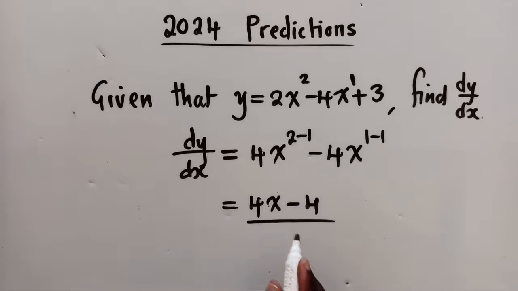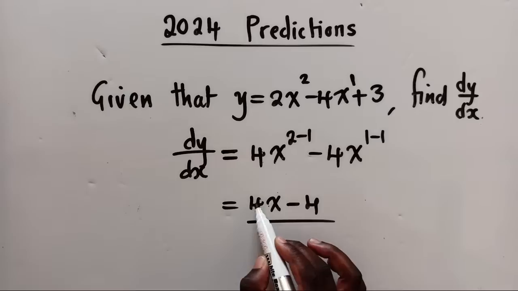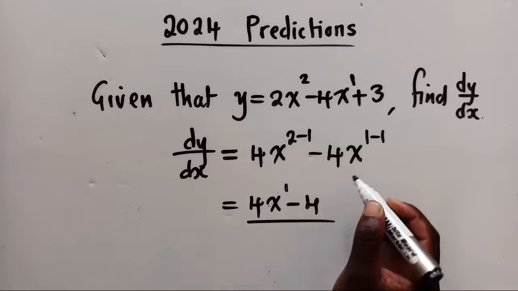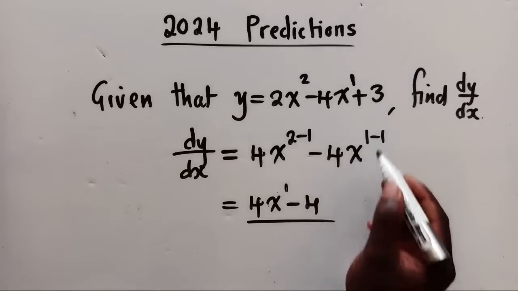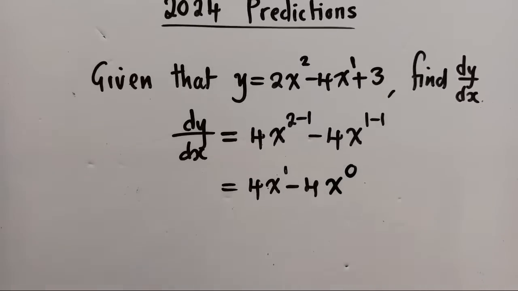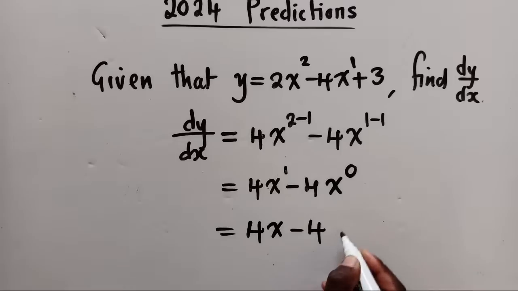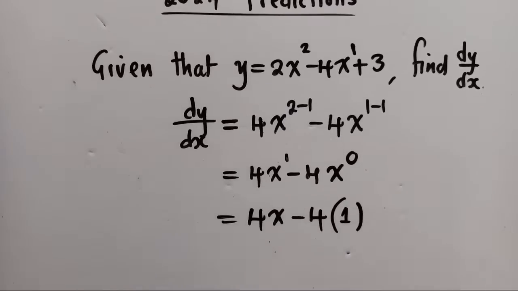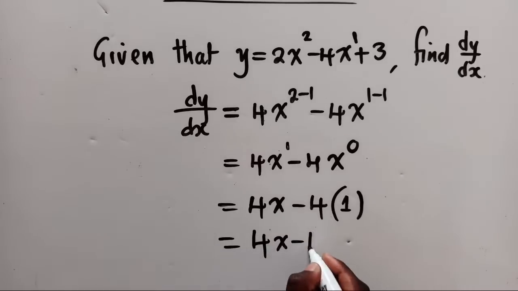So when you do this, you now simplify. You are going to write 4x, since 2 minus 1 gives us 1 as the power. And then 1 minus 1 here will be x power 0. So now, where is this x power 0 going? You're going to say 4x minus 4. And we know that by the laws of indices, x to the power 0 will just give us a 1. So you shall have 4x minus 4. That's it. So that's how we got to find that.